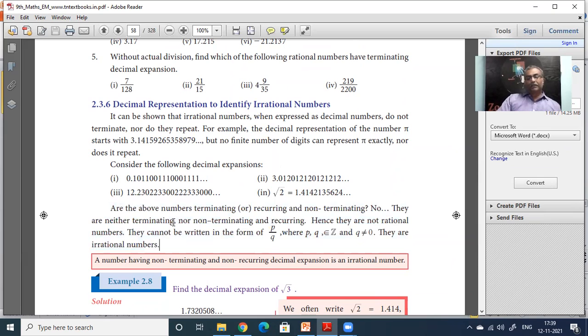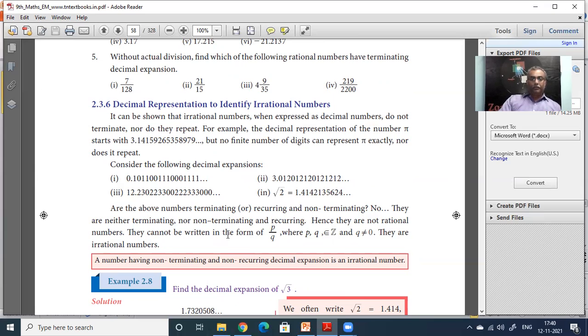Those decimal numbers which have a recurring pattern are the rational numbers. They can be expressed in a by b form. Those numbers that do not have any recurring pattern cannot be expressed in a by b form. They are irrational numbers, no ratio. Ratio is not there, therefore irrational. No ratio, no p by q form.